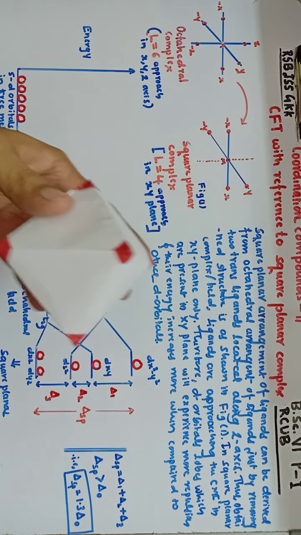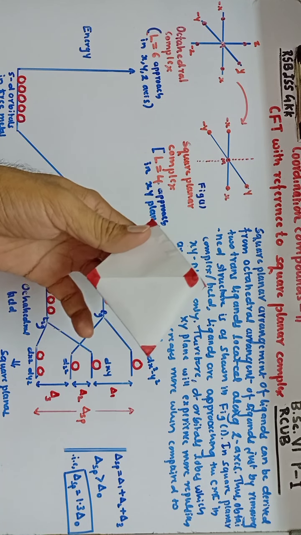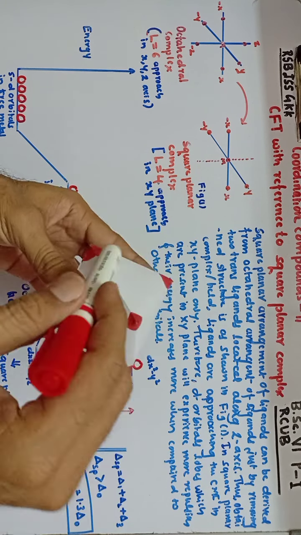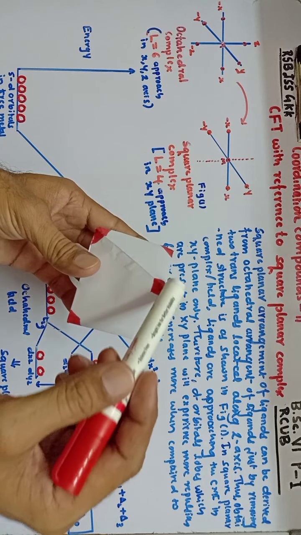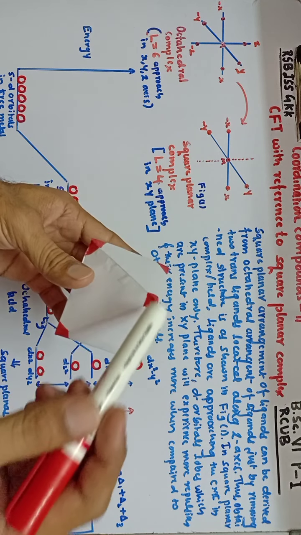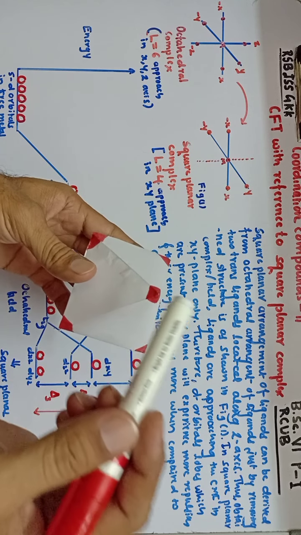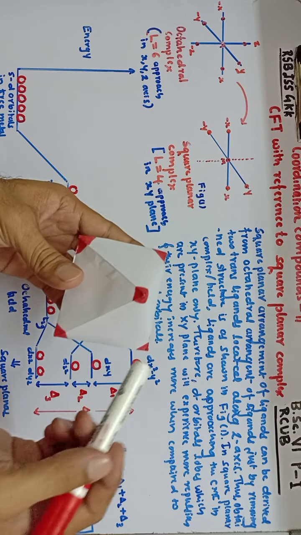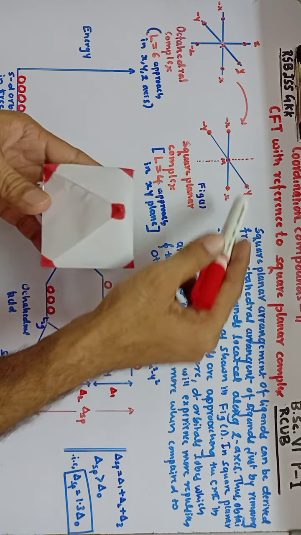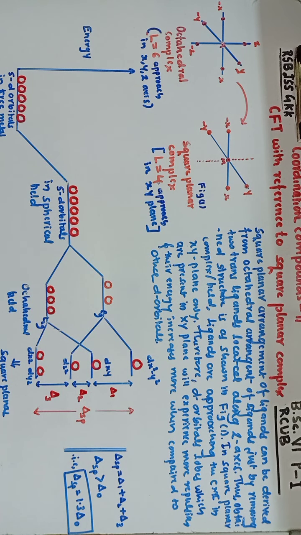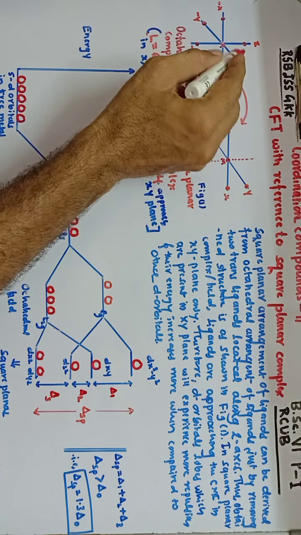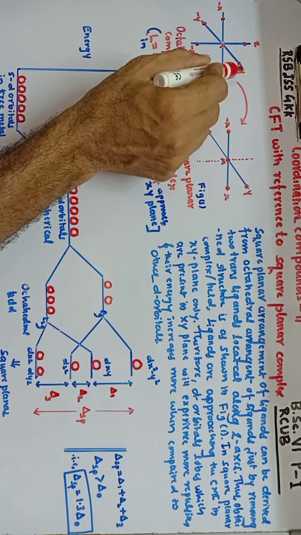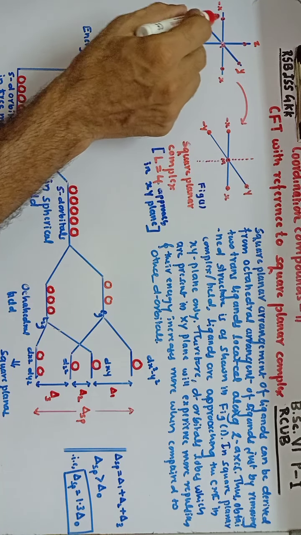For example, if you take this one, the octahedral structure consists of 6 ligands: 1, 2, 3, 4, 5 and then 6. If I remove these 2 ligands, which we call trans ligands, which are located along the z-axis, we will end up with only 4 ligands in square planar fashion. That is the meaning here. In case of octahedral complexes, the approaching ligands are 6, along the x, y and z axes.